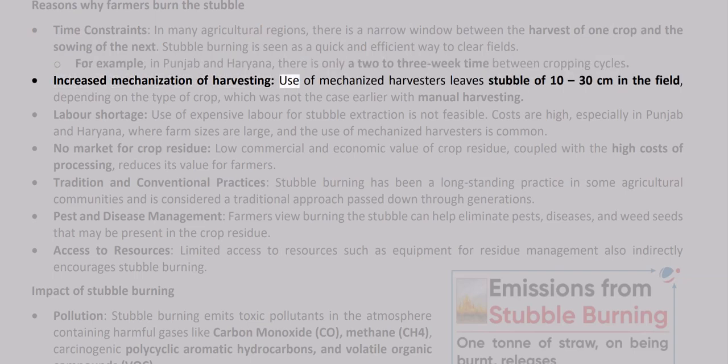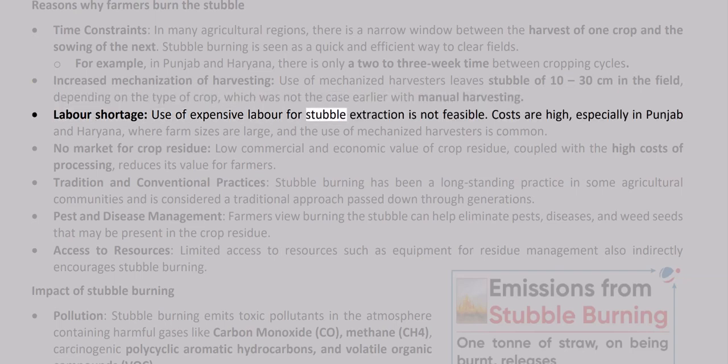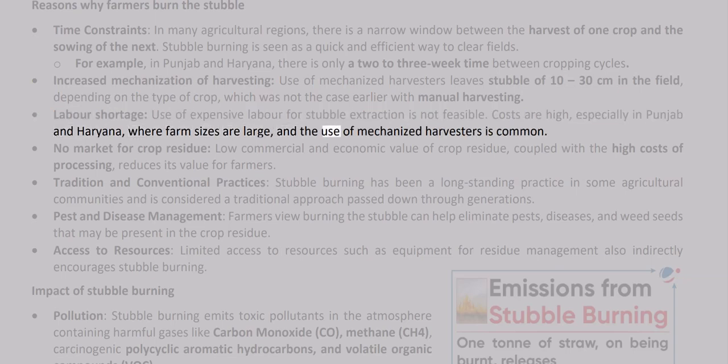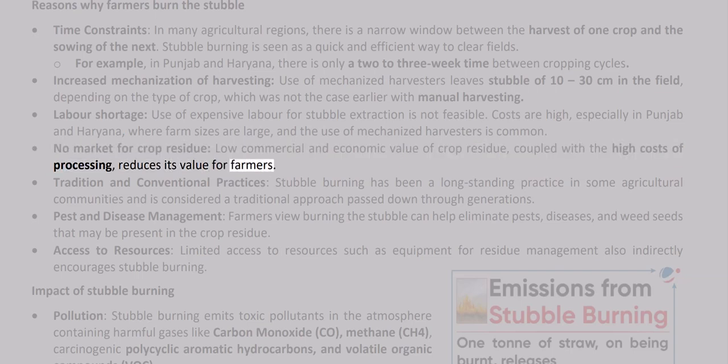Increased mechanization of harvesting. Use of mechanized harvesters leaves stubble of 10 to 30 centimeters in the field, depending on the type of crop, which was not the case earlier with manual harvesting. Labor shortage. Use of expensive labor for stubble extraction is not feasible. Costs are high, especially in Punjab and Haryana, where farm sizes are large, and the use of mechanized harvesters is common. No market for crop residue. Low commercial and economic value of crop residue, coupled with the high cost of processing, reduces its value for farmers.